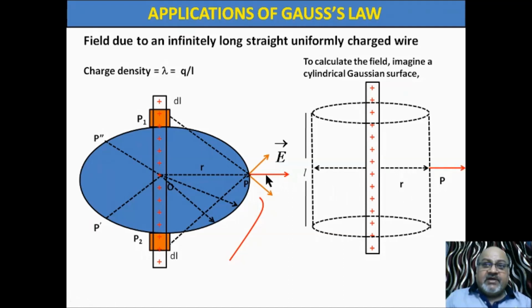We know the electric field is outward. This red line, red vector, red arrow gives the direction of the electric field at this point. This electric field is outward. We have practiced assigning a unit vector also. This green one is a unit vector R cap along the electric field intensity E.